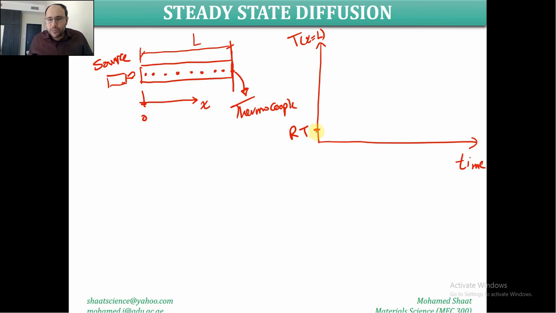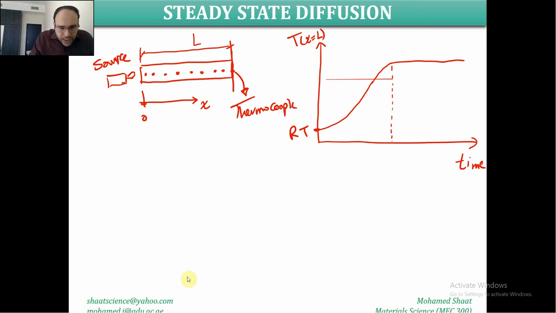So initially the temperature of this point will be the room temperature, then it's going to increase with time. It's going to keep increasing at a certain rate until, at a certain instant of time, which should be big enough, this temperature will be almost constant. It's going to stay constant, and it will not be time dependent.